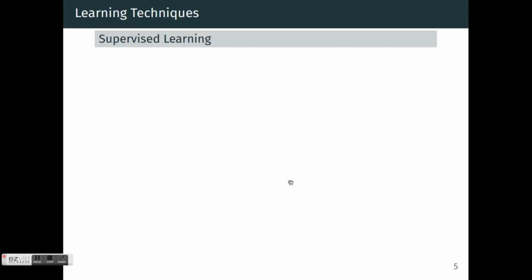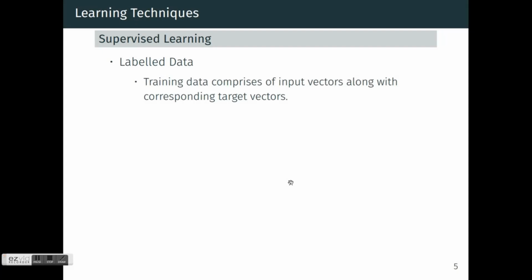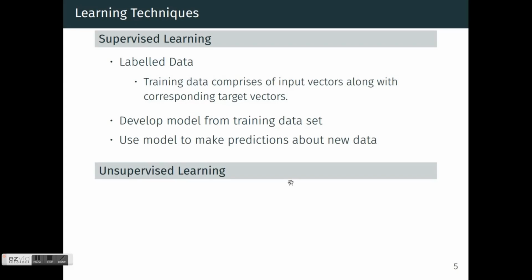Learning techniques are grouped into different categories, and the first one is supervised learning. The primary feature of supervised learning is that the data set which is available to us is labeled. A labeled data set means that it comprises input vectors and the corresponding labels, or target values, or target vectors. So we know for what input the true output is. We develop models using this training data set, and then we make predictions when new data arrives.